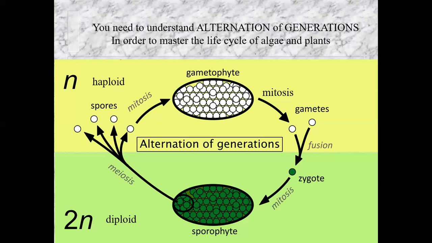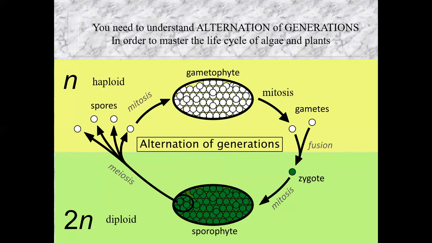So each one of those spores can grow into another gametophyte. And so you can see the gametophyte makes gametes. The gametes fuse together to form a zygote that makes a sporophyte. The sporophyte makes haploid spores that go back into the gametophyte. And there's the alternation. The gametophyte makes the sporophyte, and the sporophyte makes the gametophyte, and it keeps going round and round.